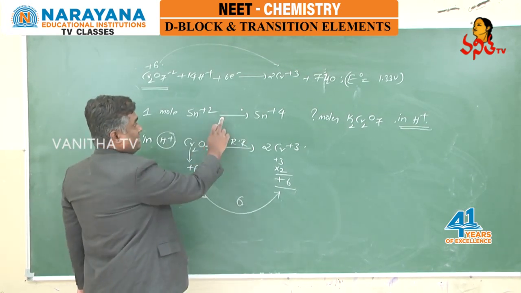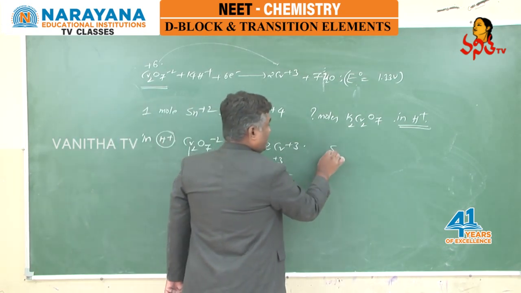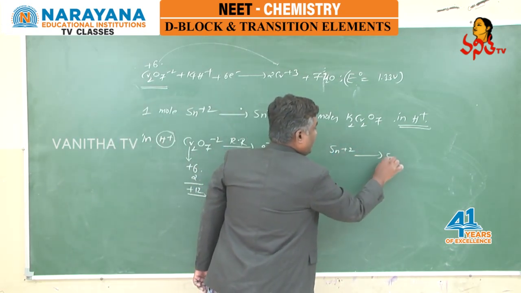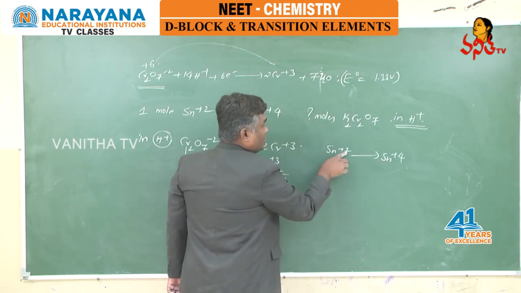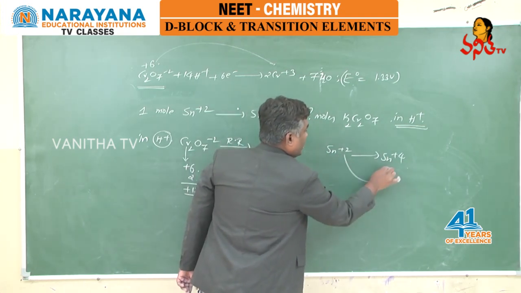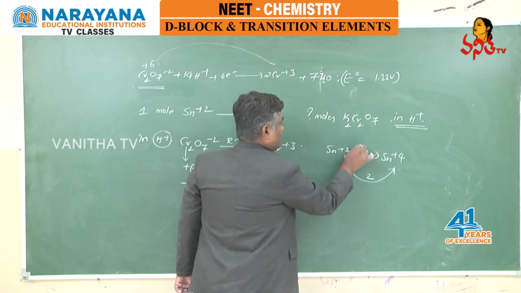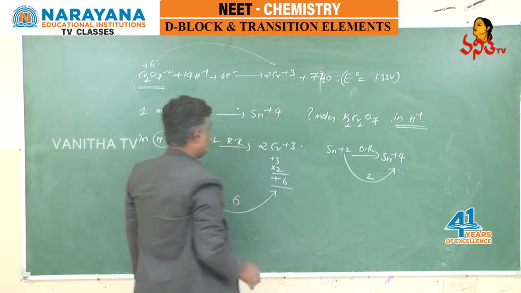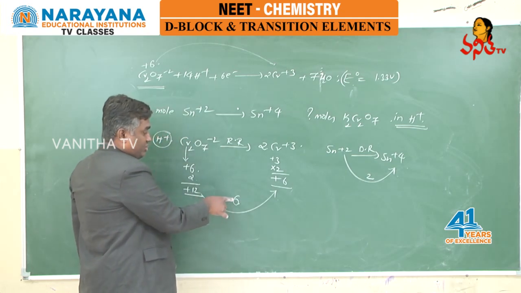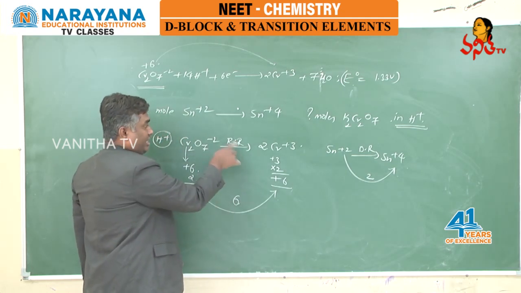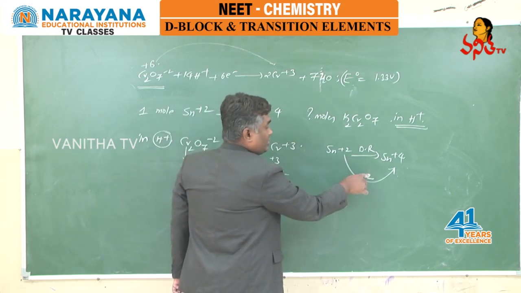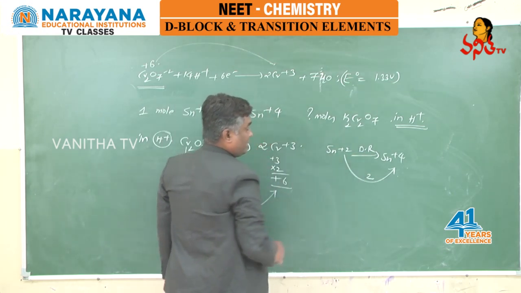And what is the oxidation reaction? This is our oxidation. Means Sn plus 2 is becoming Sn plus 4. Plus 2 is becoming plus 4. Change in the oxidation state is 2. This is the oxidation reaction. 6 is the change in oxidation number in reduction reaction. 2 is the change in oxidation number in oxidation reaction.